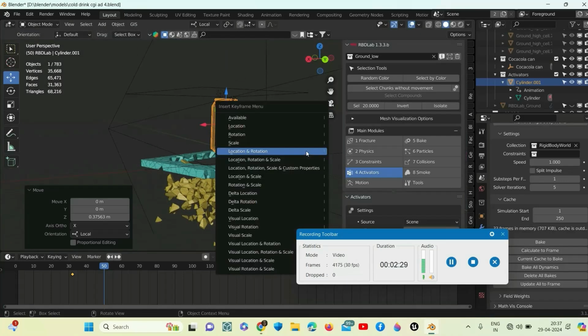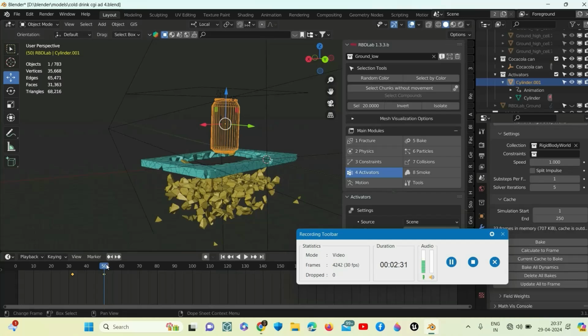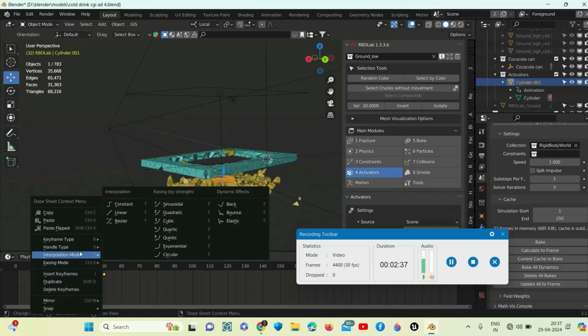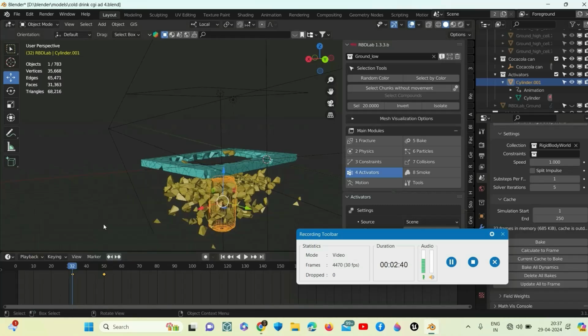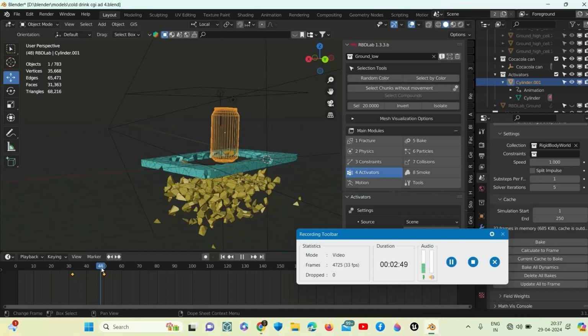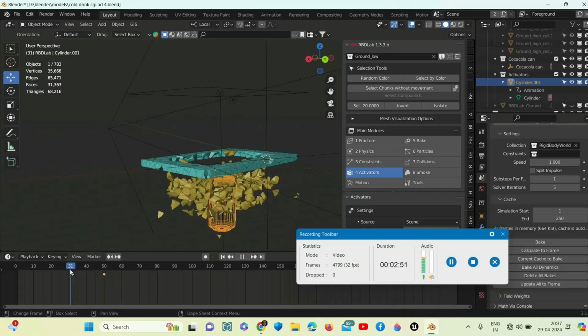Go to location and rotation, and then we will add interpolation between these two. Right click here, go to interpolation and go to linear. Now let's see. We should make it a bit slower.